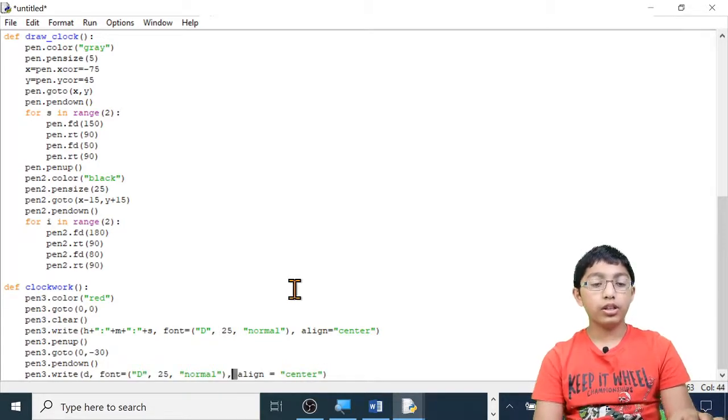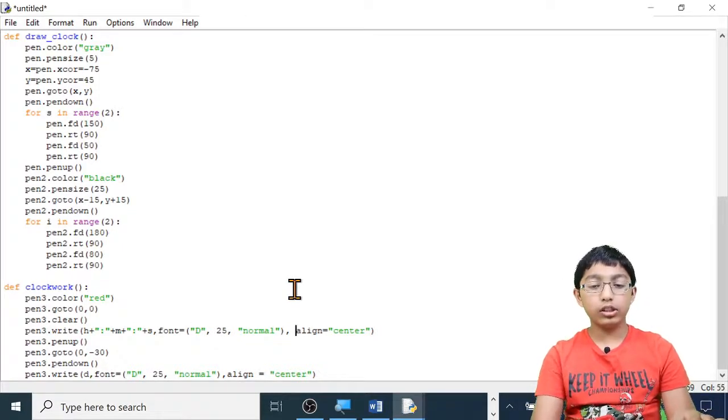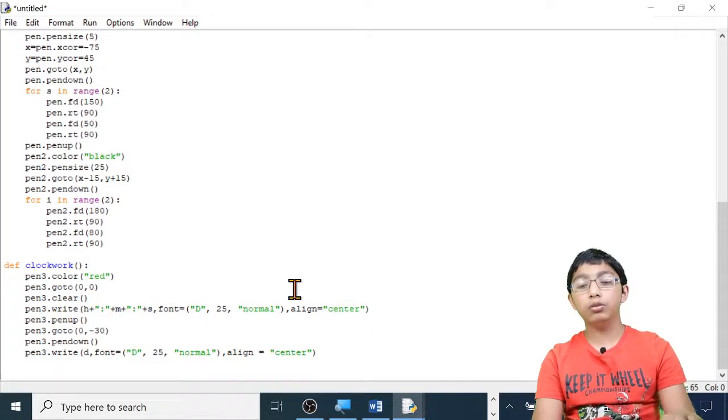Now, the spaces in between the comma and the next thing are not needed. So, in this case, it's between the font and the alignment and the writing and the font. Now, we have completed all the functions.